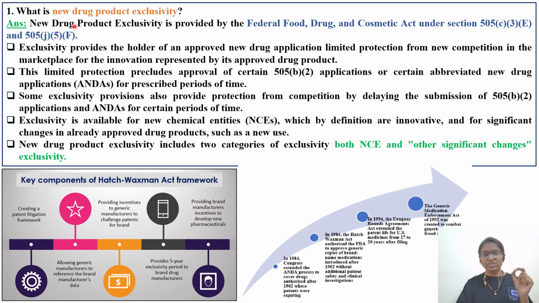So what is new drug product exclusivity? New drug product exclusivity is provided by the Federal Food, Drug and Cosmetic Act, FFDCA. You have to always see these particular numbers, that is 505(c)(3)(E) and 505(j)(5)(F). You have to keep remembering these numbers, because some question or other you will get with respect to 505(b), 505(b)(2) or 505(j) filing.